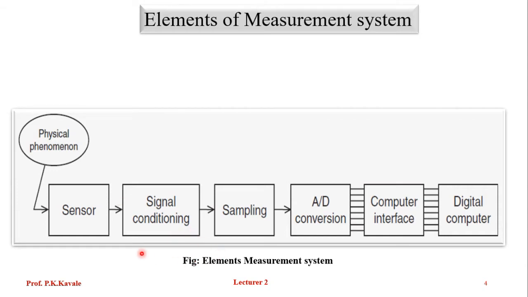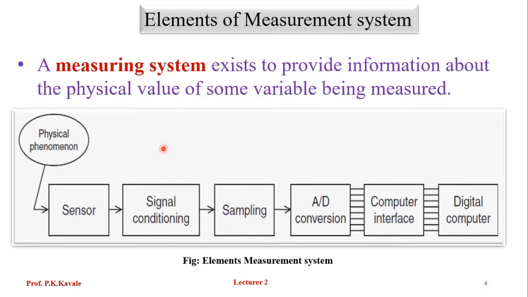So these are the basic elements of any measurement system: sensors, signal conditioning element, analog to digital converter, and finally a display. A measurement system exists to provide the information of the physical value of some variable being measured.